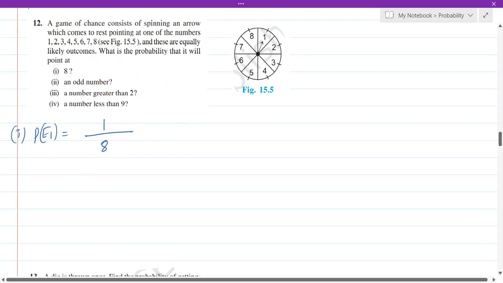Okay. So how many numbers are there? Totally 8 numbers are there. In that, there is only one number. There is only one place where it is numbered as 8. So there is only one chance out of 8. So that is P1, probability of E1.